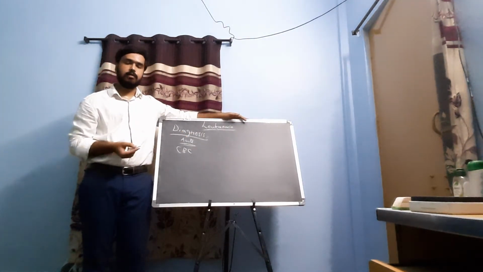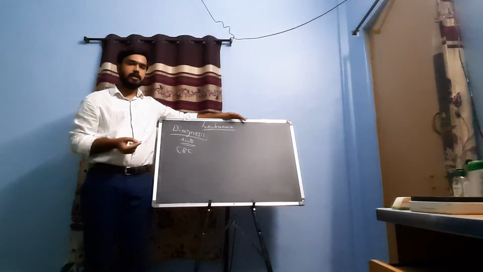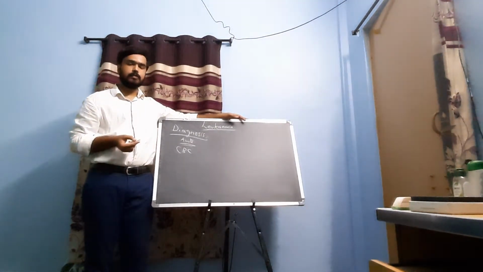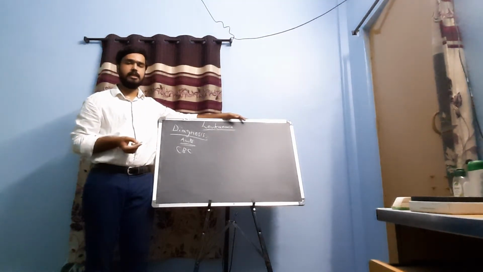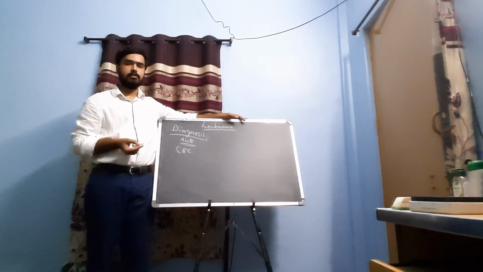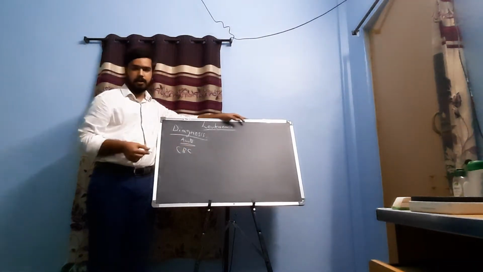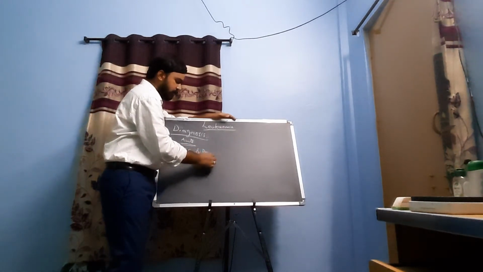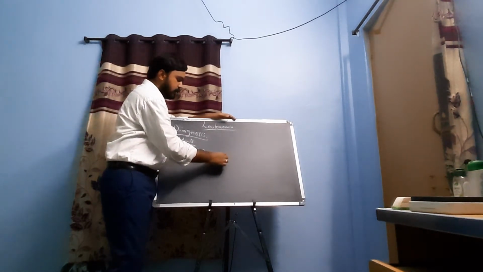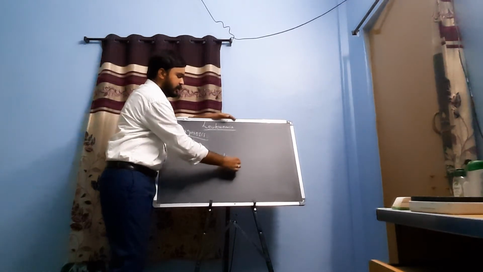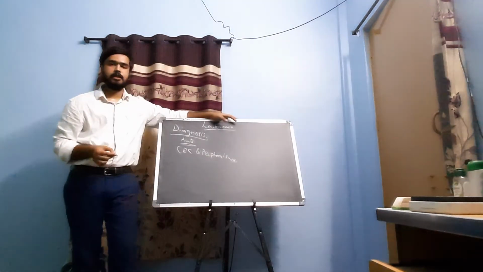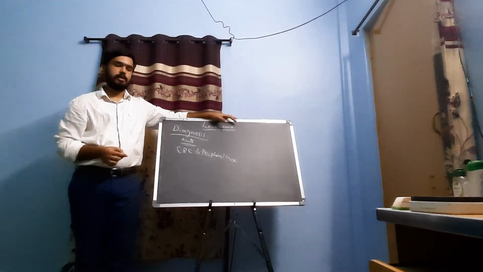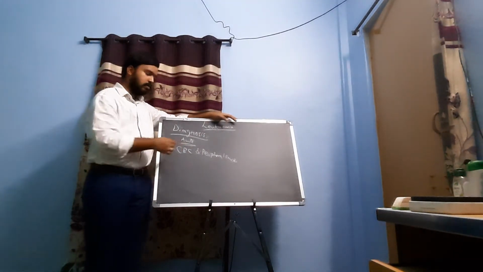The complete blood count can give an image of various blood cells: the levels of RBCs, WBCs, the differential leukocyte count, the hemoglobin percentage, and platelet count. And sometimes peripheral smear examination of the blood. So complete blood count, peripheral smear.